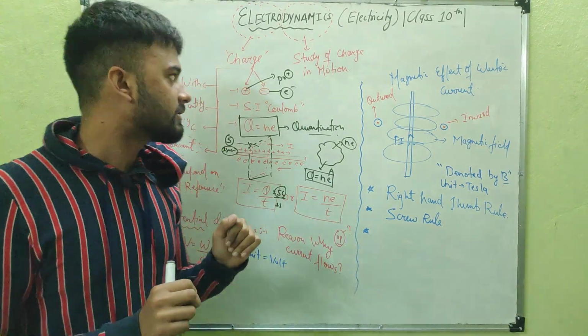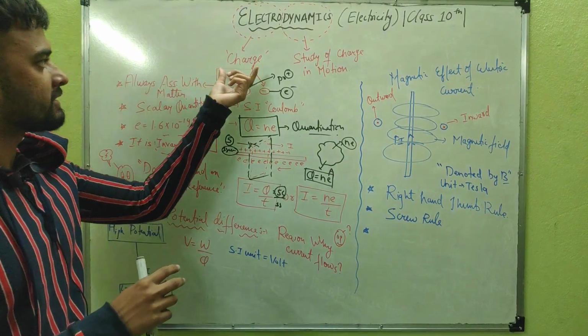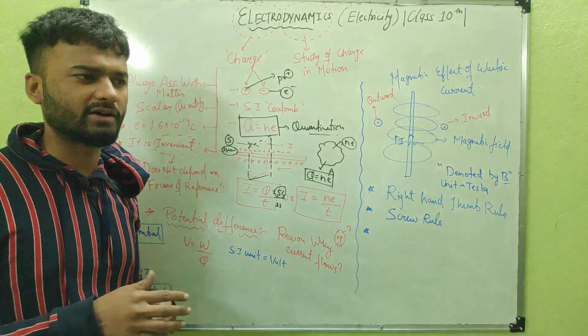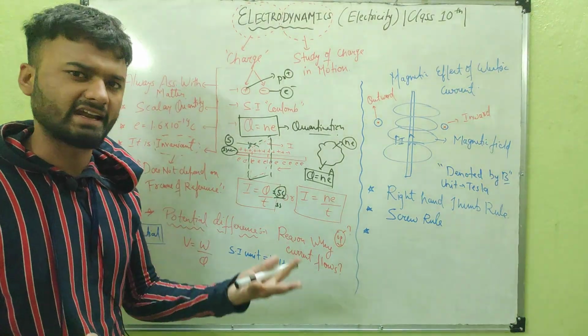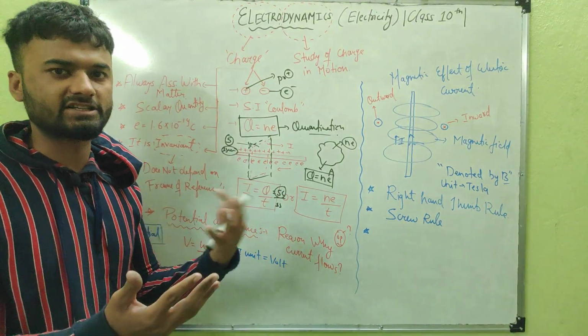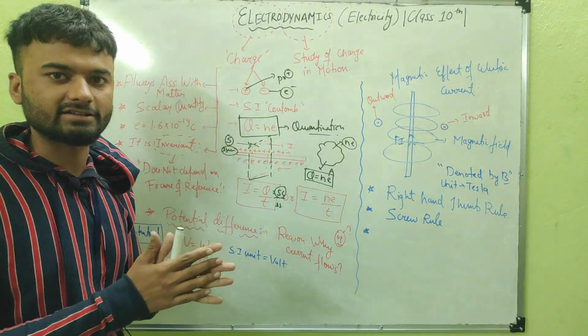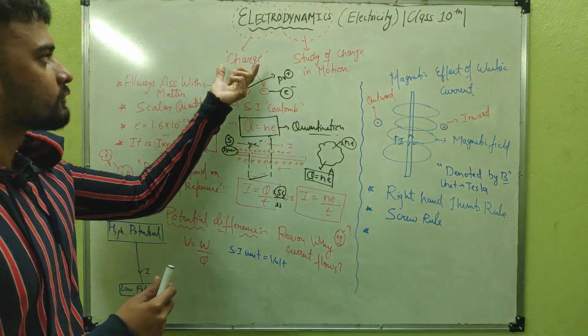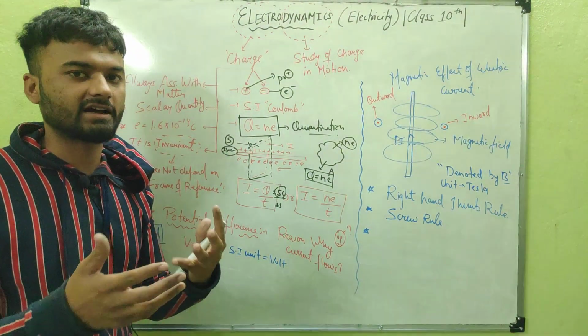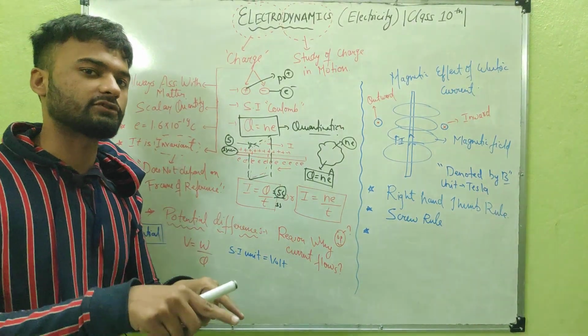Before I start, I want you to understand what charge basically is. You have seen that charges are of two types, positive and negative. Like charges repel each other, and unlike charges, like positive and negative, attract each other. So charge is basically the property of a material by virtue of which it attracts other things. It is always associated with matter.